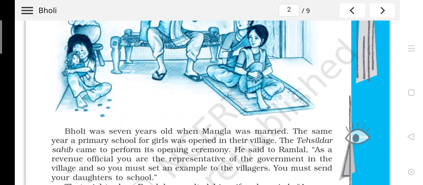And the Tehsildar extended his words to Ramlal, saying, Ramlal, you are a good representative of the government, so you must set an example for others and you should think of sending your daughter to school. Because if you send her, then only the other people will think of sending their children, especially the girl children, to school, and you must set an example.